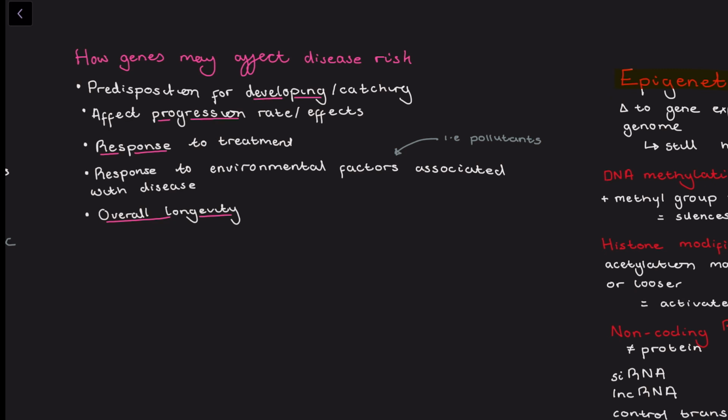There are genes which will affect your response to treatments and therapies to treat these diseases. That's why people tend to have personalised medicine now. There are genes which affect how people respond to certain environmental stimuli, so certain environmental risk factors can have different responses due to the genes. And then there are genes which affect a person's overall longevity.